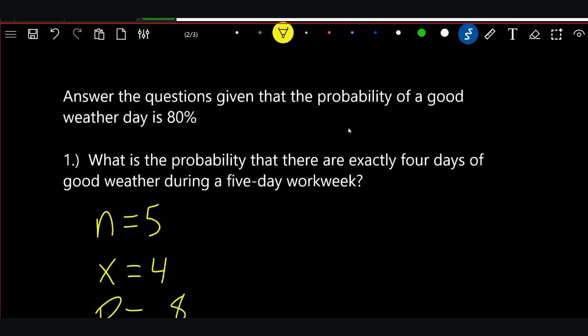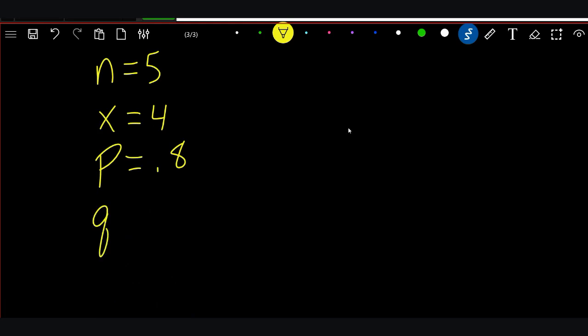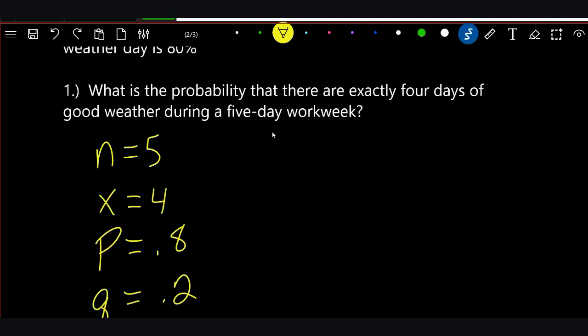What is our probability of failure, which is our Q? That is 0.2, because remember, that has to equal 1, because there's a 100% chance of something. Either it's going to be successful or it's going to be a failure.